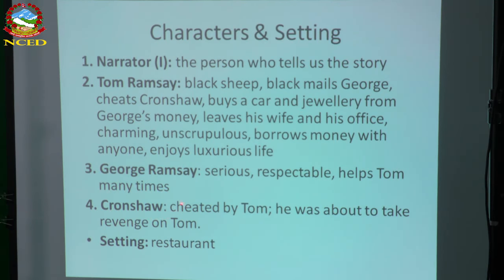Cronshaw is one of the characters of the story. We come across this character almost at the end of the story, and he is cheated by Tom Ramsay. So Tom cheats two characters here. Cronshaw was about to take revenge on Tom. And this story takes place in a restaurant. That is the setting.